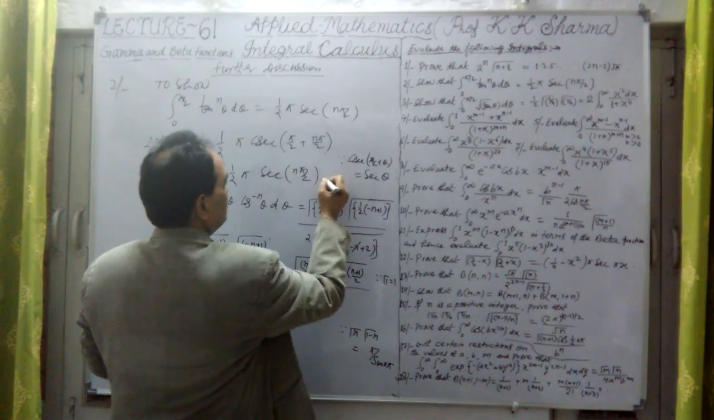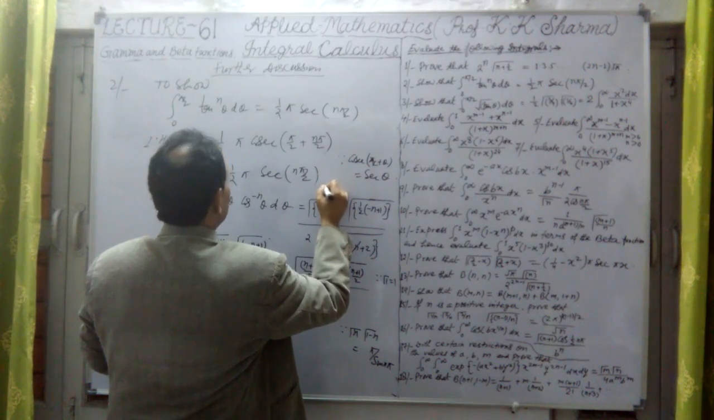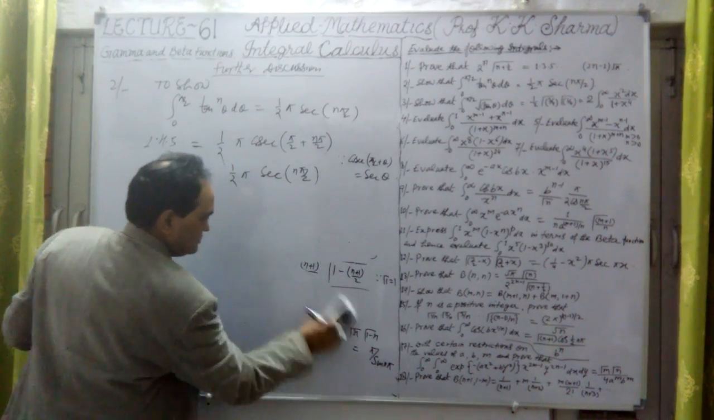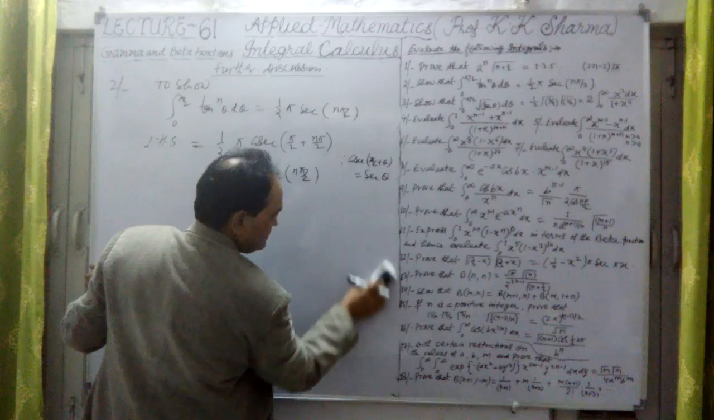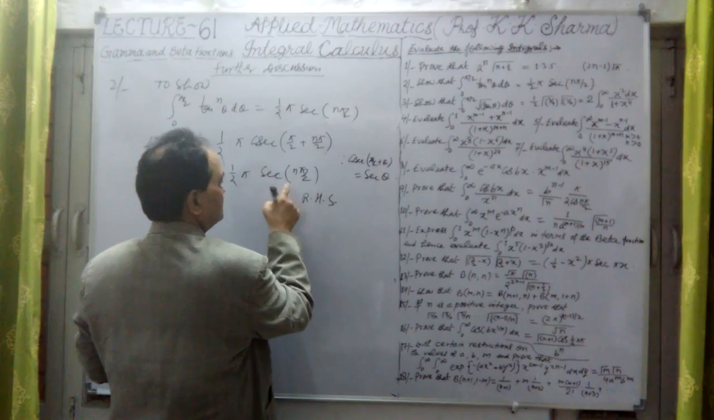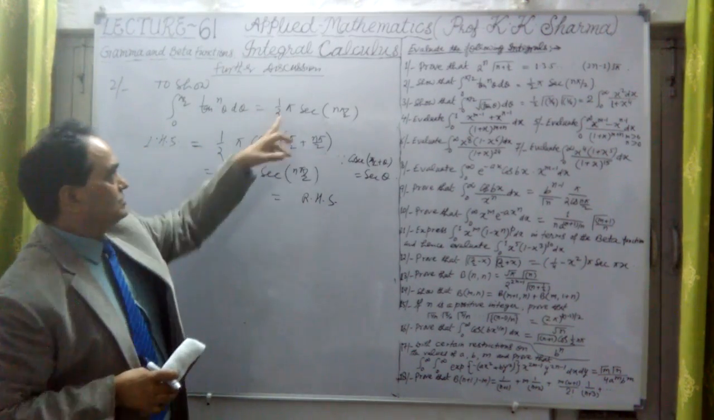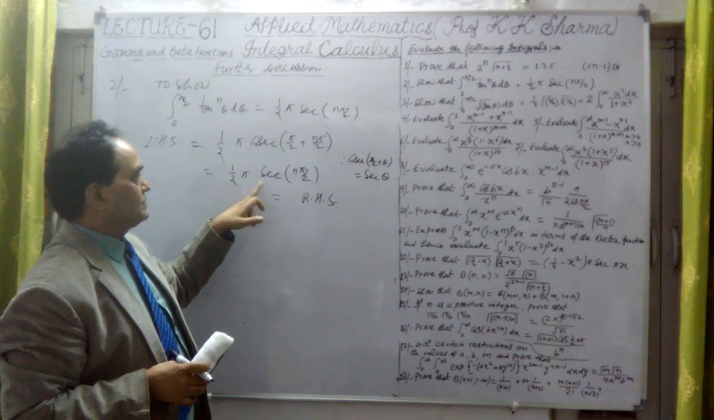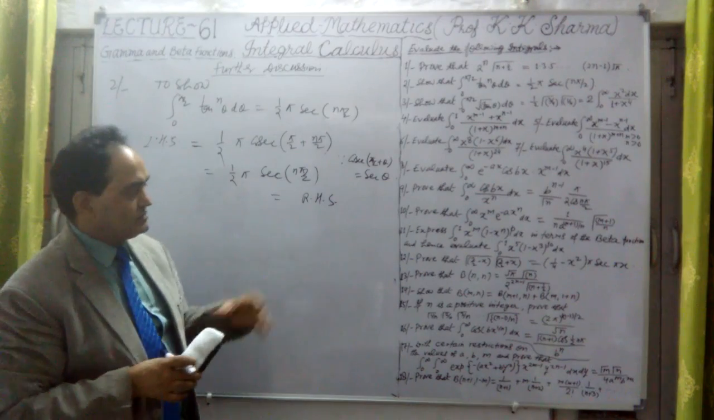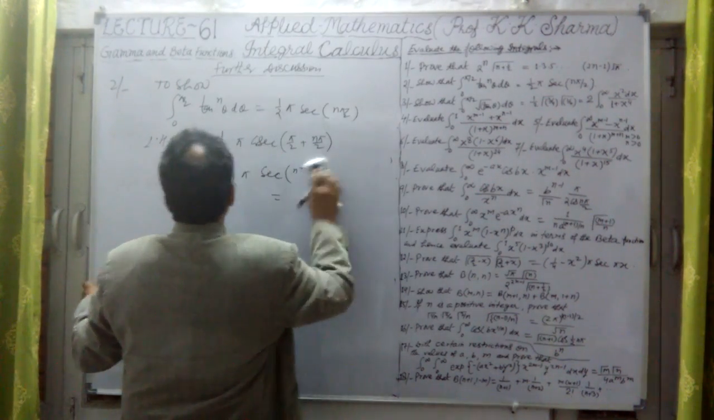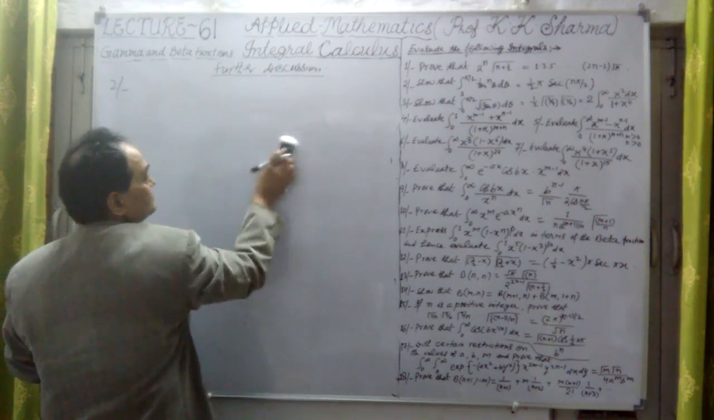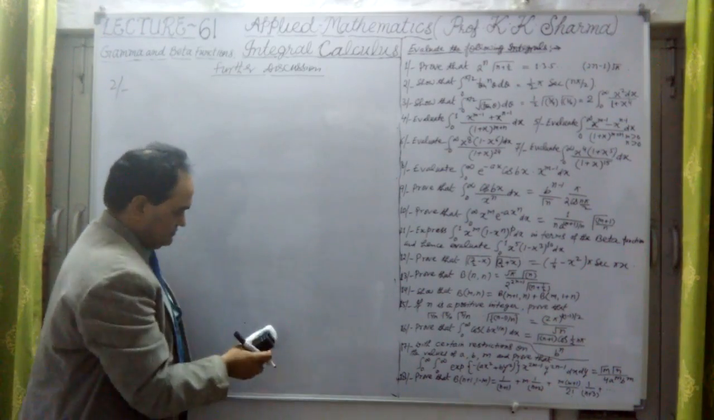So hence this is the final answer. We have obtained the same answer as in the right hand side. This is the right hand side, and on the left hand side we were solving. On the right hand side we have obtained pi by 2 into secant n pi by 2. This is how we have obtained this. So this is again the usage of the beta function as well as the gamma function. Here it was the application of the gamma function that we applied.